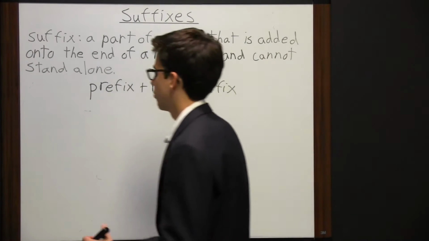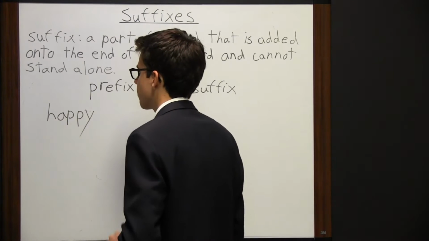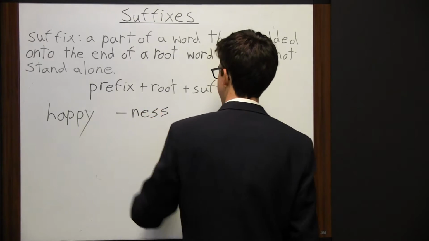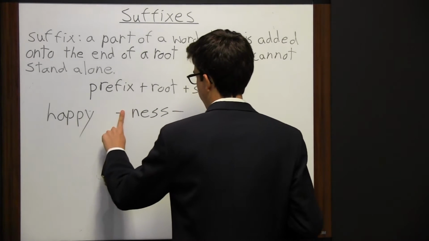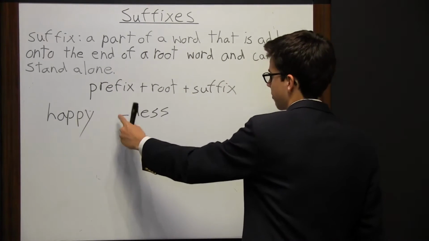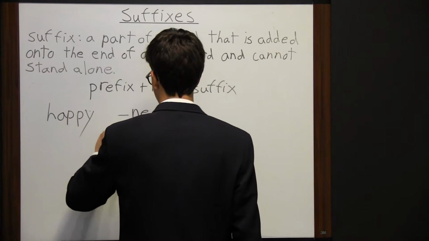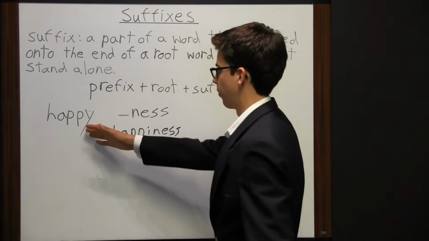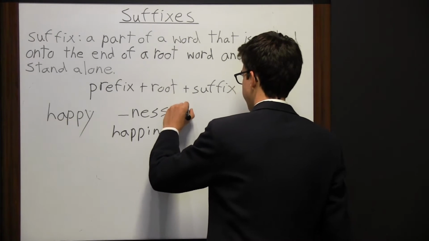So we have the word happy. Now we also have a suffix, which is ness. Now this line right here means that it's a suffix. If the line was after the word, it would mean that it's a prefix. But right here, this means it's a suffix, meaning the root word comes before it. So now if we combine happy and ness, we get the word happiness. And so we know what the root word means. We know what it means to be happy or joyful. But ness right here means the state of.